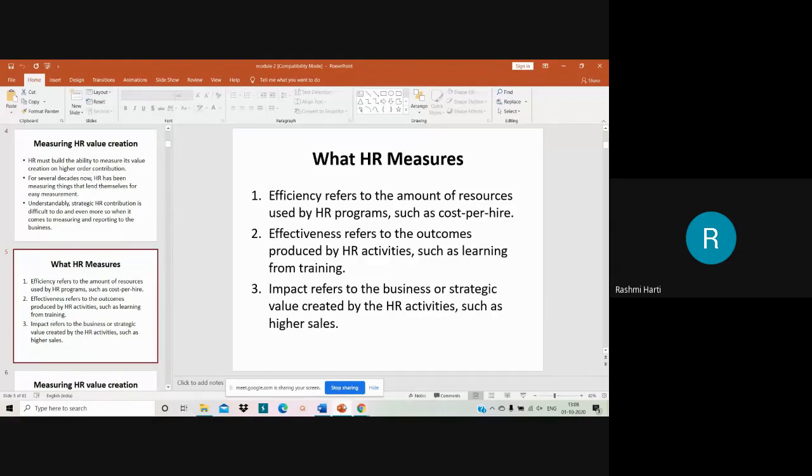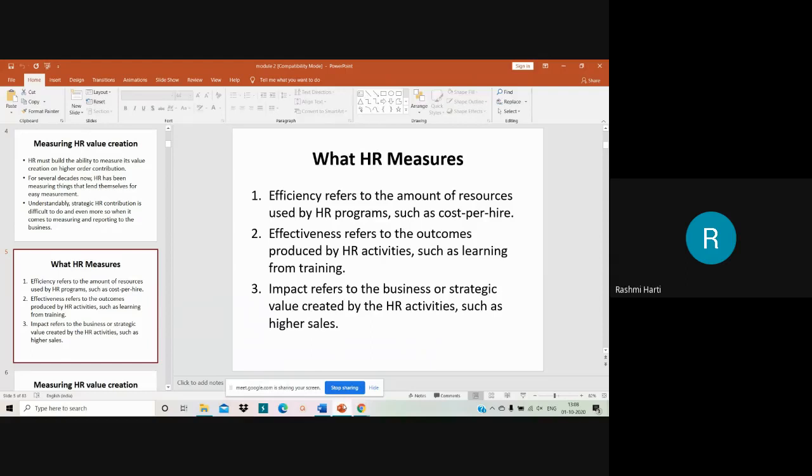For example, cost per hire, right? Money spent on per hire, and what is the return on investment of that particular expenses or of that particular hire, right? So this is what we say efficiency.